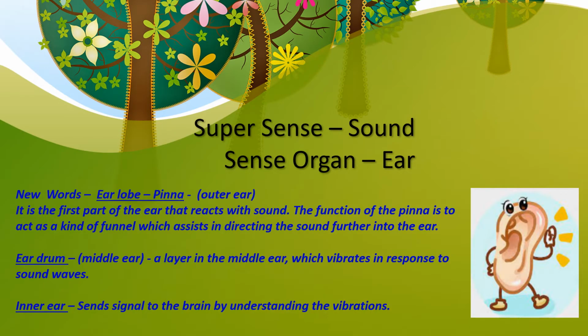Alright, now that was all about the super sense of sight. Our next super sense is sound, and the sense organ is the ear. There are a couple of new words that we are going to understand here. Firstly, the ear lobe, also called the pinna, which is the outer ear, or the ear part that we see. It is the ear that we can touch and pull, or put our earrings into. This is the first part of the ear which reacts with the sound.